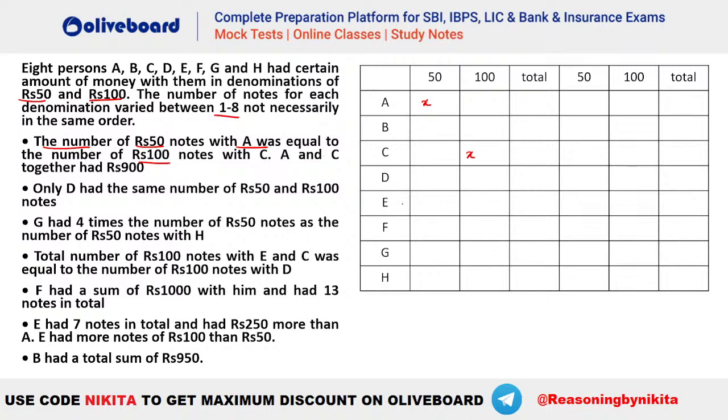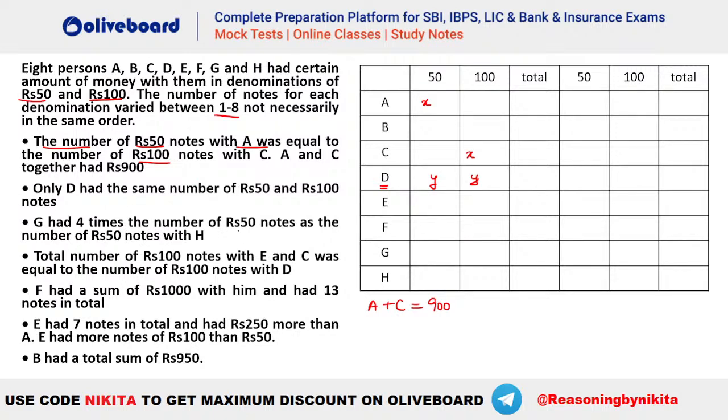A and C together had rupees 900. So A plus C is equal to 900. Whatever is the total amount, it has to be 900 here. Now only D had the same number of 50 and 100 rupee notes. That means D is the only person who has the same number of notes. That is, if this is Y, this is also Y. Both are the same.